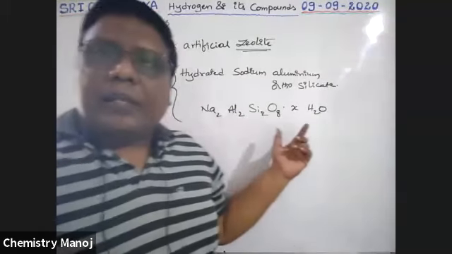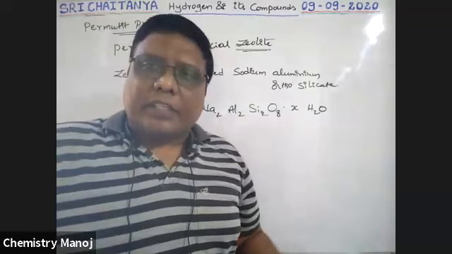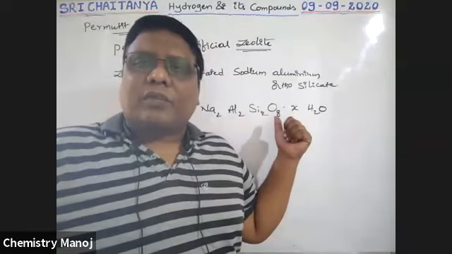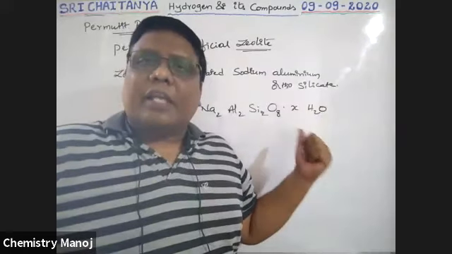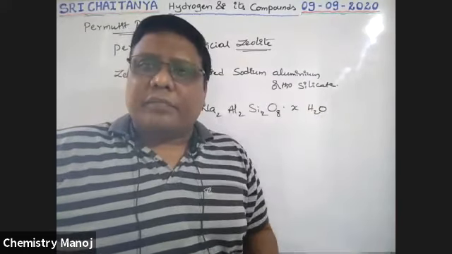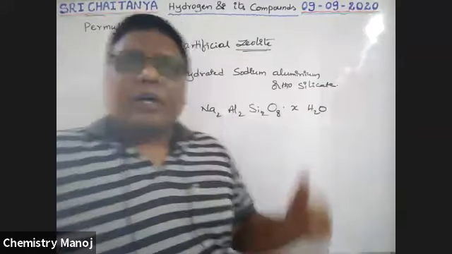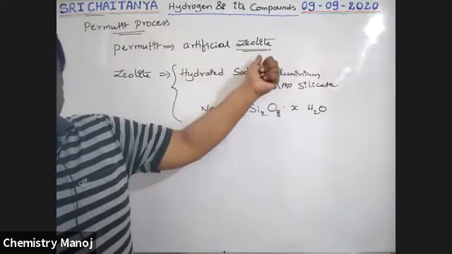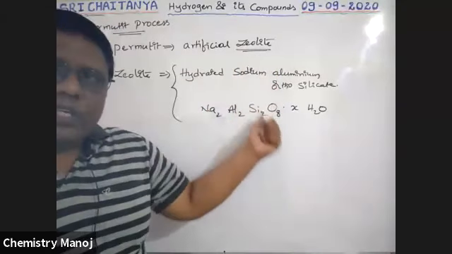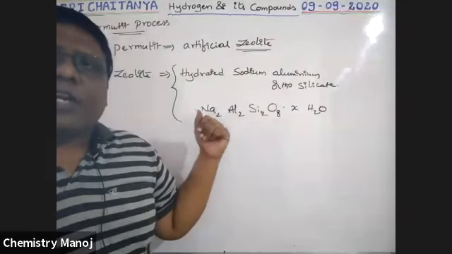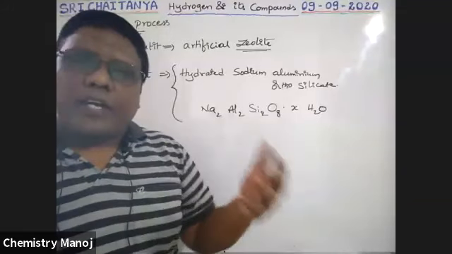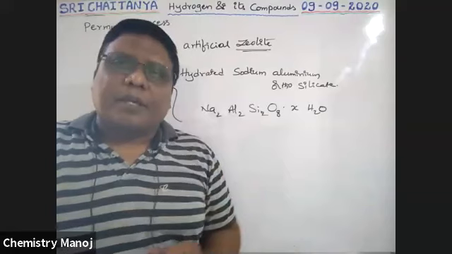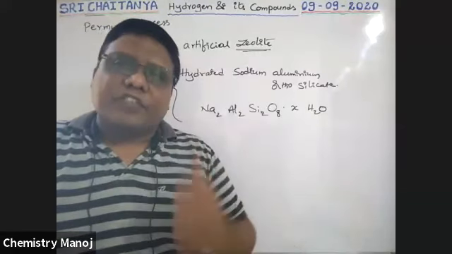If this chemical is extracted from the earth's crust, that is natural, and it is called zeolite. If the same chemical is prepared in your lab or industry, it is called permutit. What is permutit? Artificial zeolite. Zeolite is the natural source. Permutit and zeolite are the same, but one is natural and one is artificial.